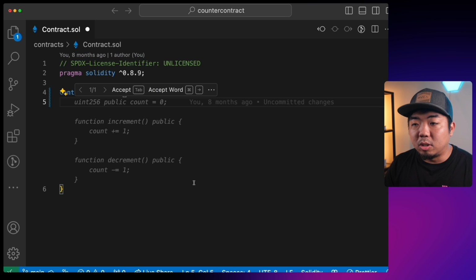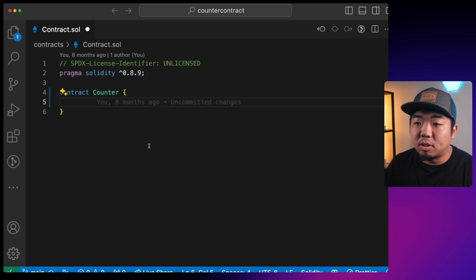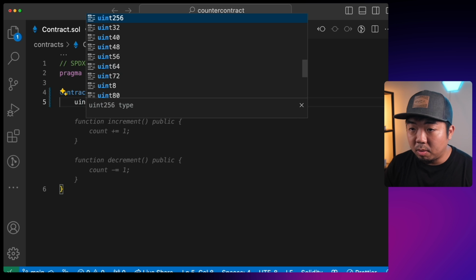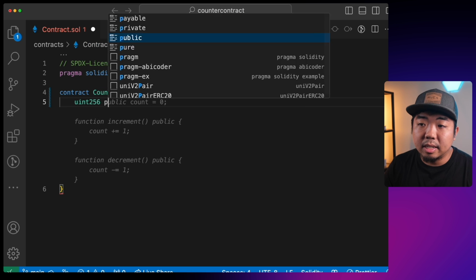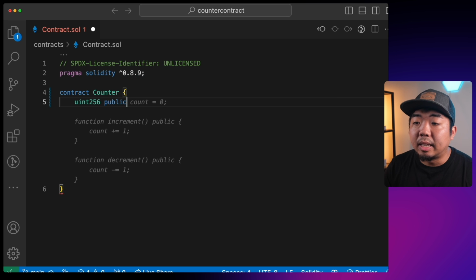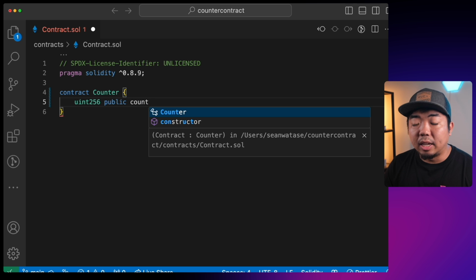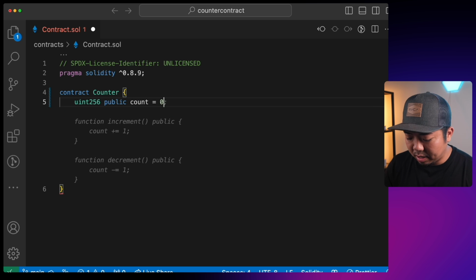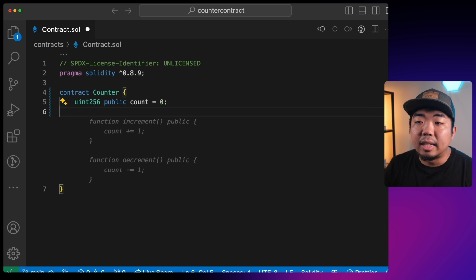But the first thing we're going to do to start building out our counter smart contract is to create a variable that is going to hold our current count. So whatever the value of our count is, we're going to store it in this variable here. And this variable we're going to say is a uint256. It is a public variable, meaning that it can be viewed by anyone who views our contract. And we're going to call it count. And the initial count is going to start at 0. So again, this is just creating our count variable. And this variable is what we're going to be incrementing and decrementing using the functions that we make.